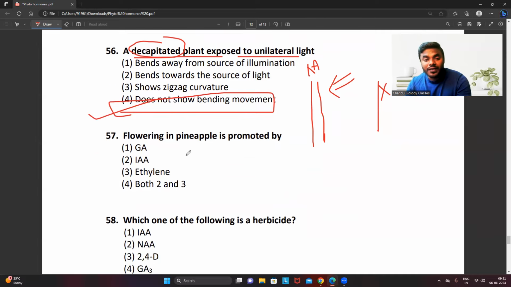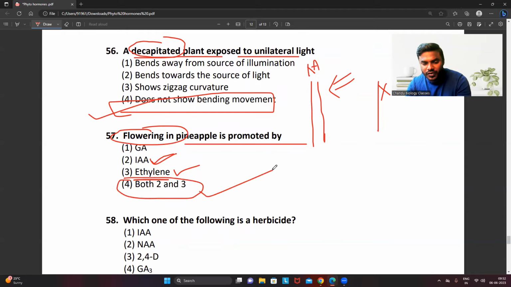57. Flowering in pineapple. Every student remember, flowering in pineapple is promoted by. This is a good question. I told you, right? Auxin also, in the same question we have seen before. Flowering in the pineapple is stimulated by auxin also, ethylene also. But most appropriate is ethylene. I want you to choose the answer correctly, friends. So 57, the answer will be 4.